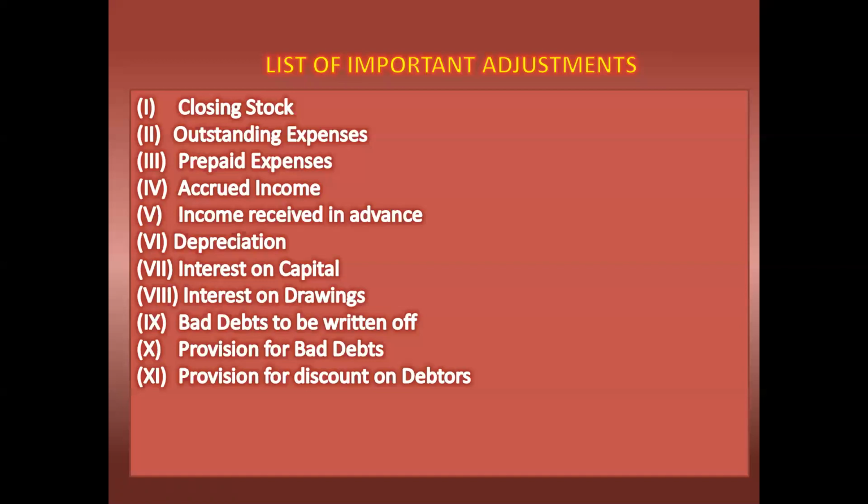Next, provision for discount on debtors. For this provision, we have to calculate the discount, and the same discount amount should be debited to the profit and loss account and should be deducted from debtors.